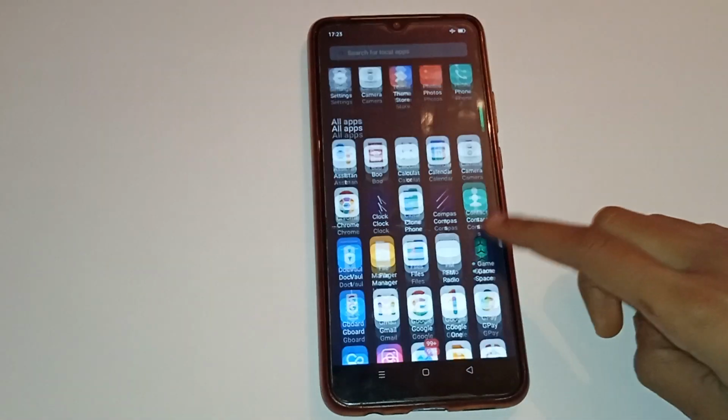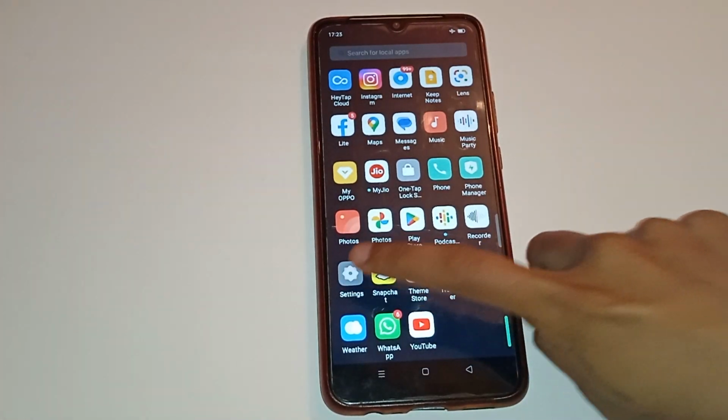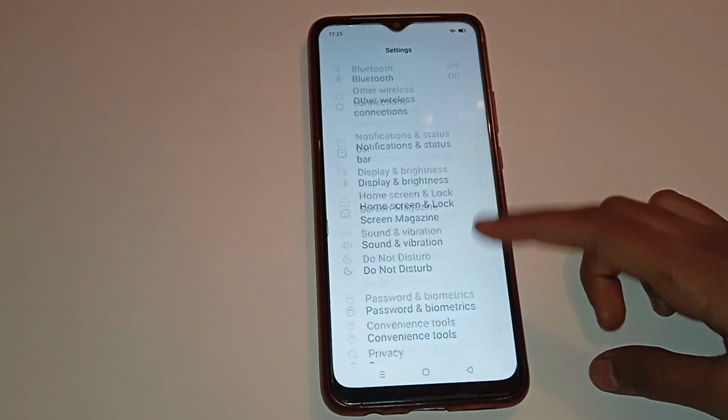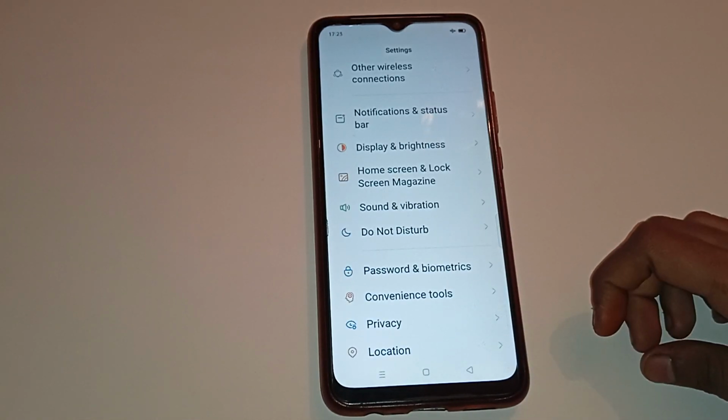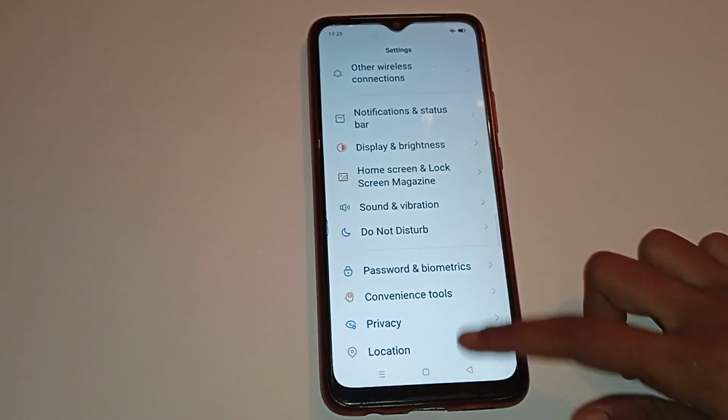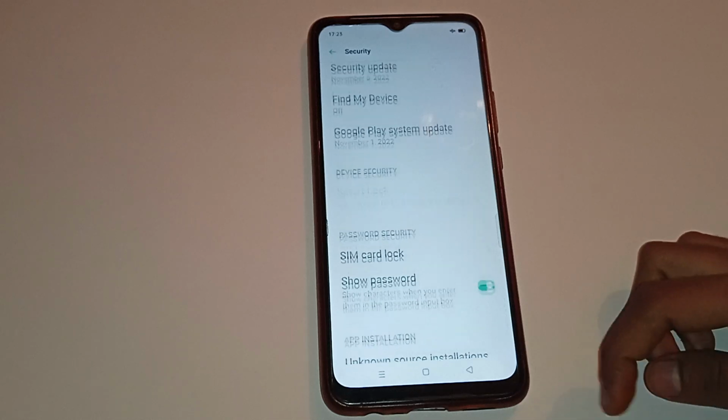Firstly, you have to move up. You have to see here many app icons. Click on the Settings icon. Now you have to see here many options. Scroll down and then you have to click on the Security option. Click on that. Now you have to see this type of icon. Click on the Find My Device option.